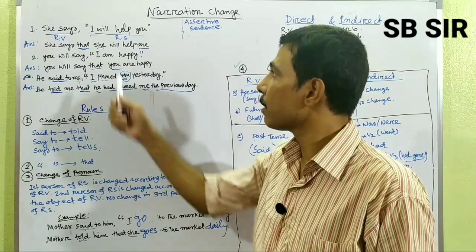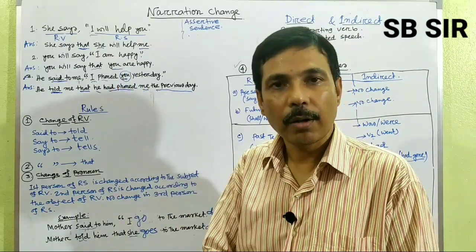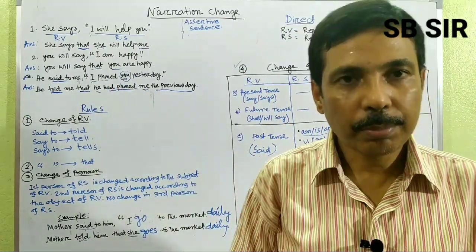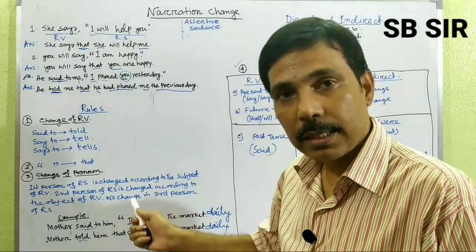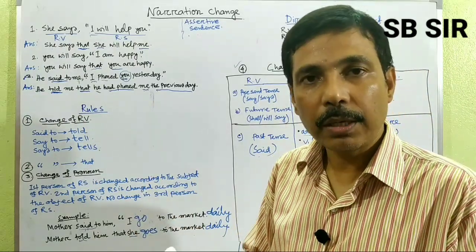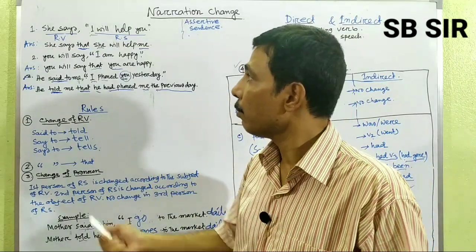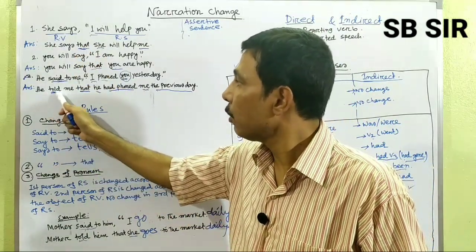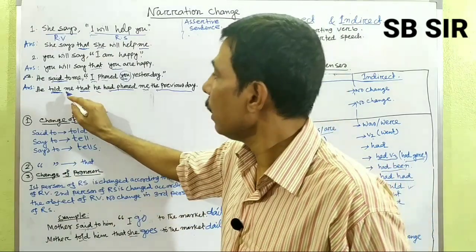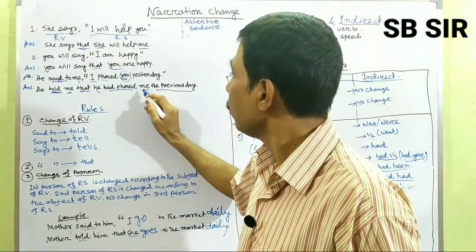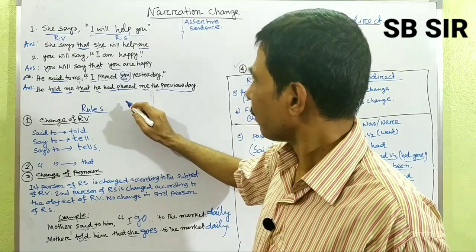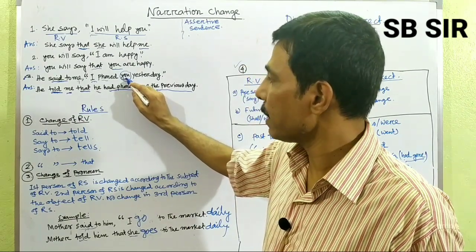If there is second person within the inverted comma, that means in the portion of reported speech, this second person will be changed according to the object of the reporting verb. Here he told me, me is the object. So here you find "you", that means second person.